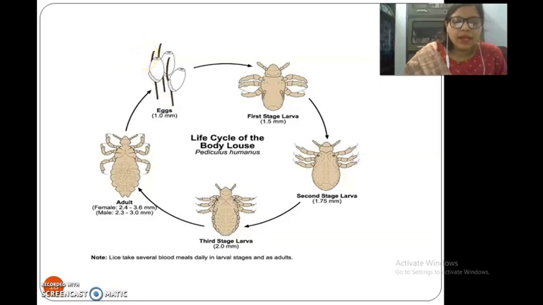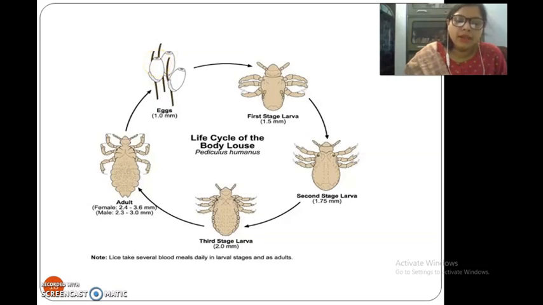They are transmitted from one person to another by beddings, hair combs, hair brushes, and clothes. We can prevent that by frequent washing of clothes, living a properly hygienic life, and taking a bath every day.